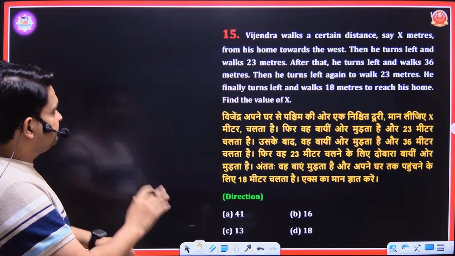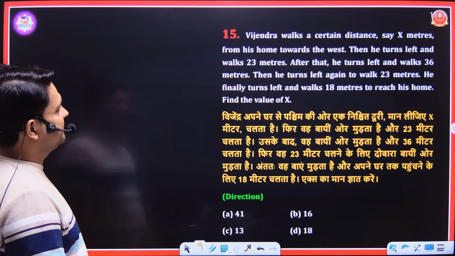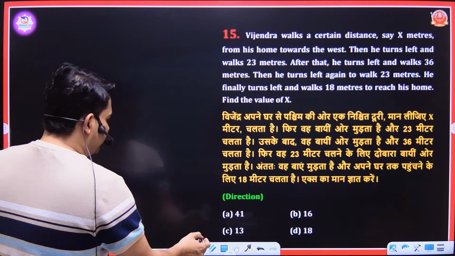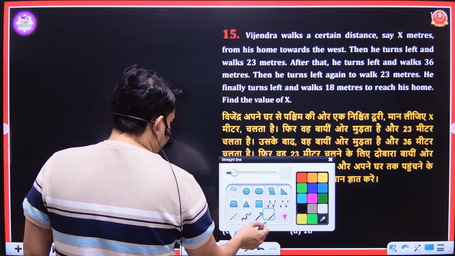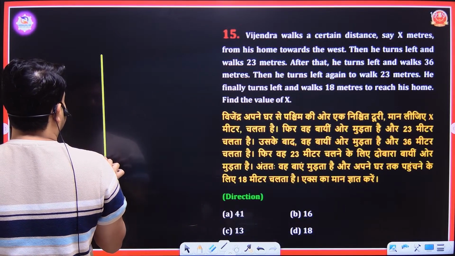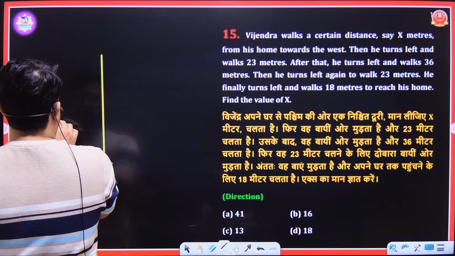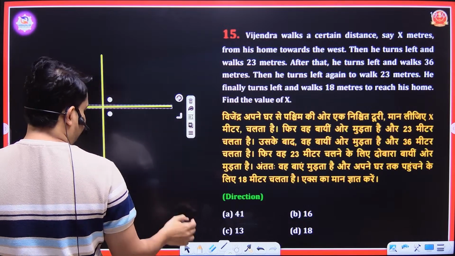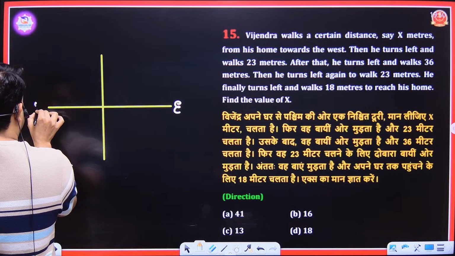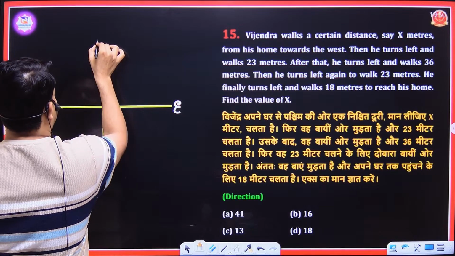Direction question. Vijender walks a certain distance, say x meters, from his home towards the west. If we want to solve a direction question, what do we have to do? First of all, we have to make all four directions: east, west, north and south. This one I will take as east, this one is west, this one is north and this one is south.